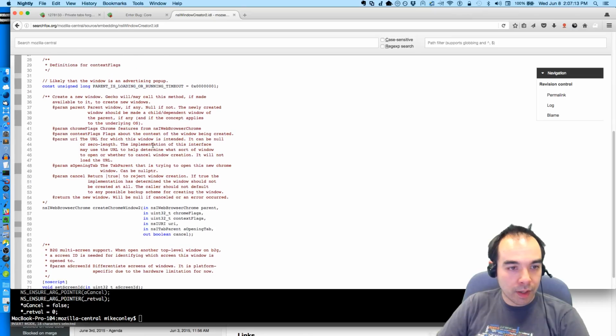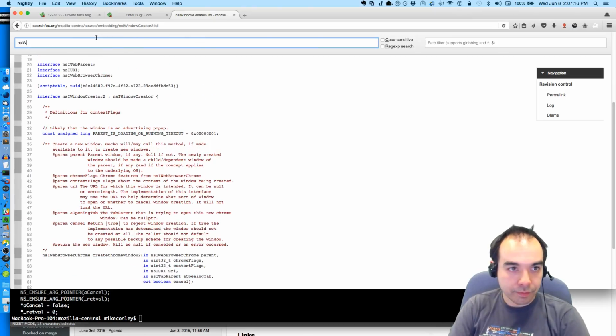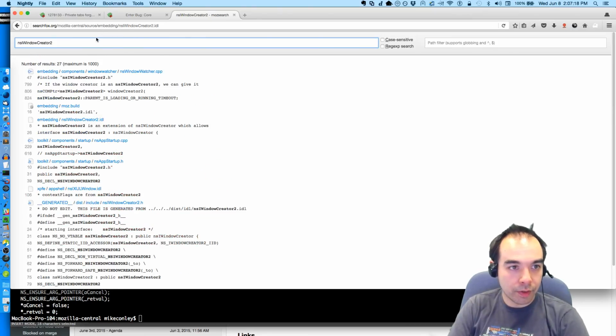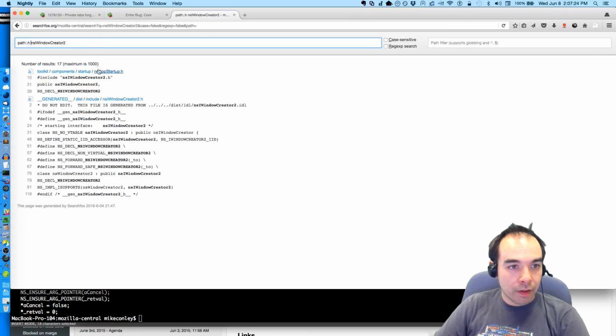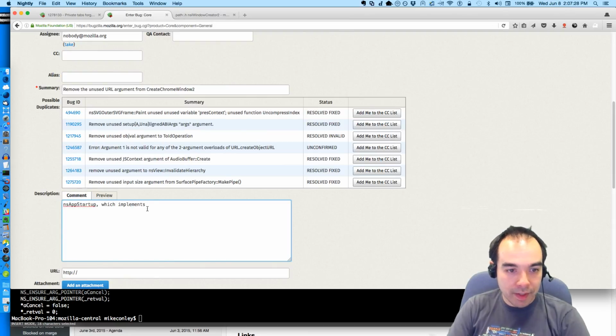CreateChromeWindow2, yeah. nsAppStartup, yeah, which implements nsIWindowCreator2. It doesn't do anything with the URL argument.